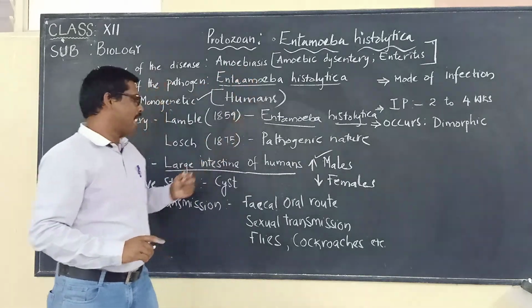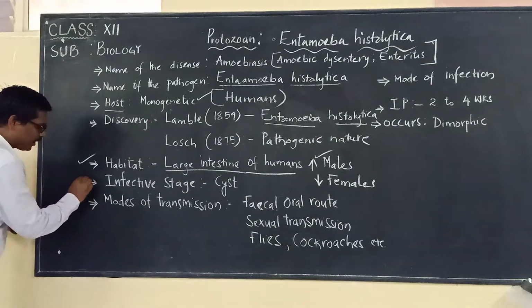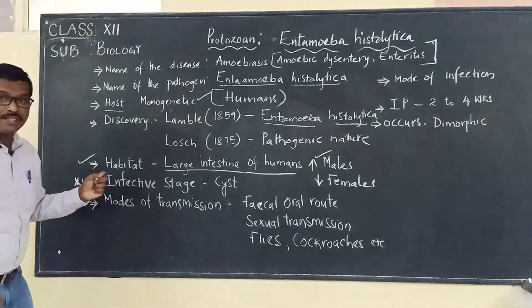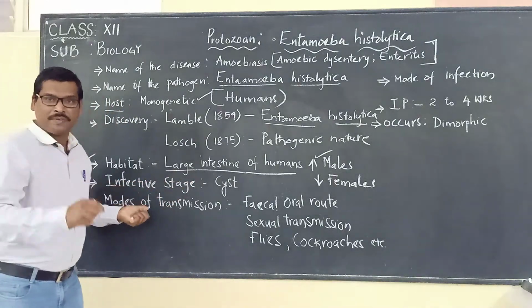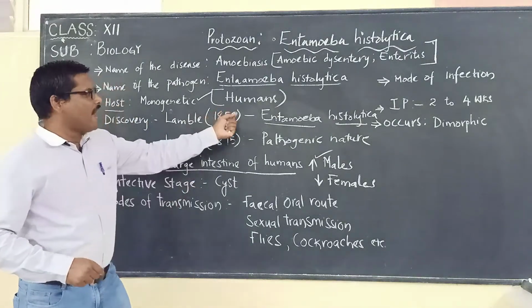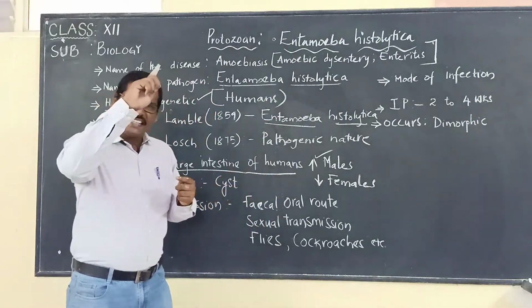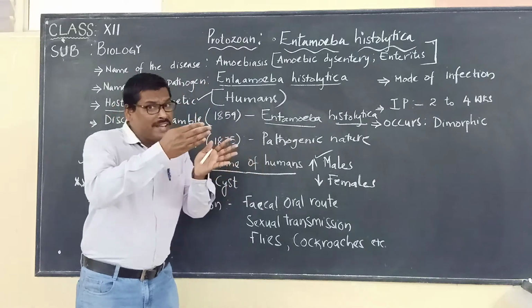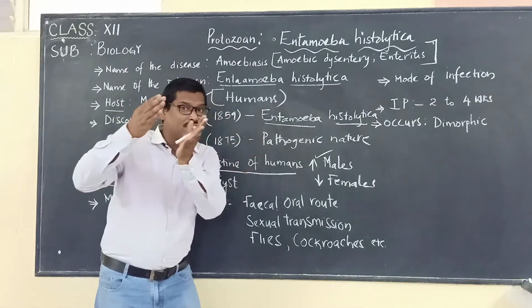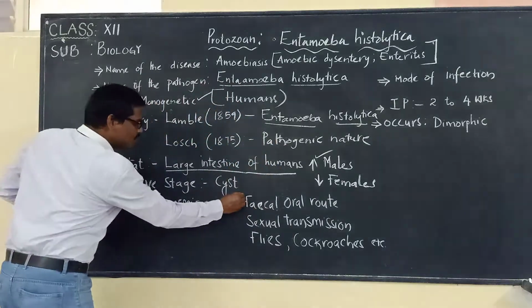More males are being attacked by a disease called amoebiasis. Now the very important point for any entrance exam is the infective stage. As Entamoeba histolytica completes its life cycle, it undergoes many changes, and one of the stages at which it exists is the cyst stage.